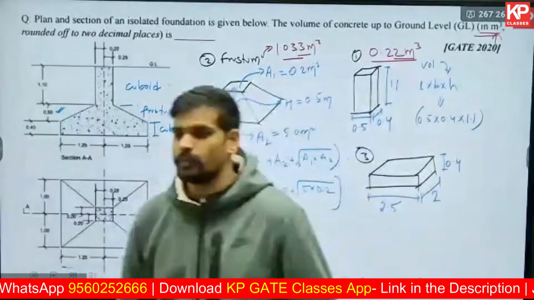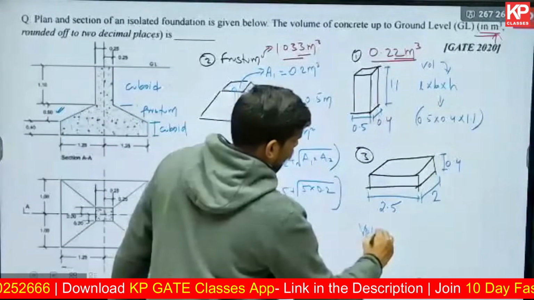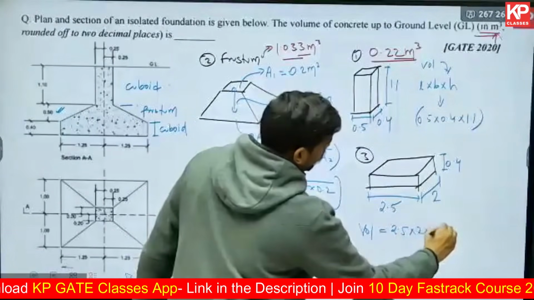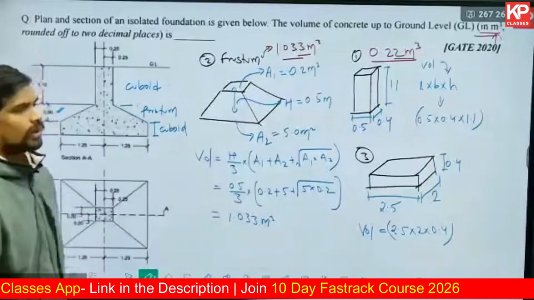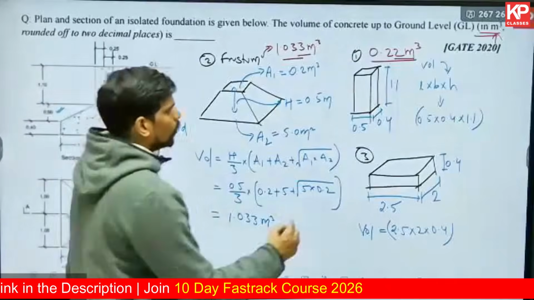So volume will be L into B into H for the third part. 2.5 into 2 into 0.4. What is the volume coming out to be? Calculate and tell me. The third solid. 2 cubic meter.